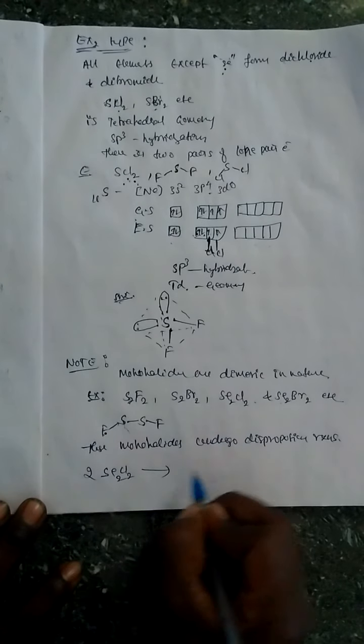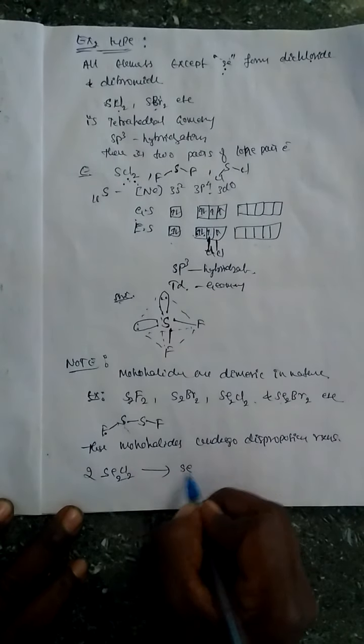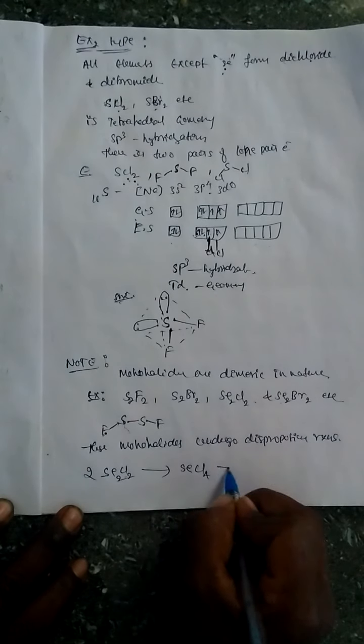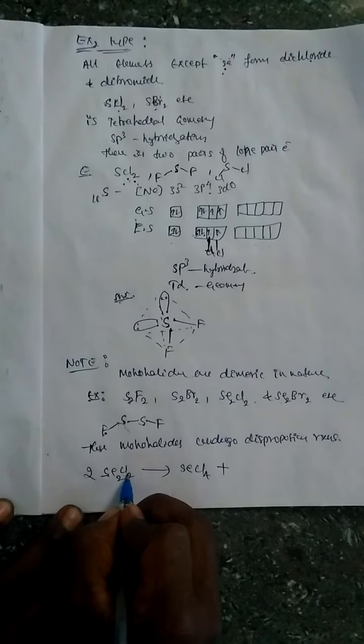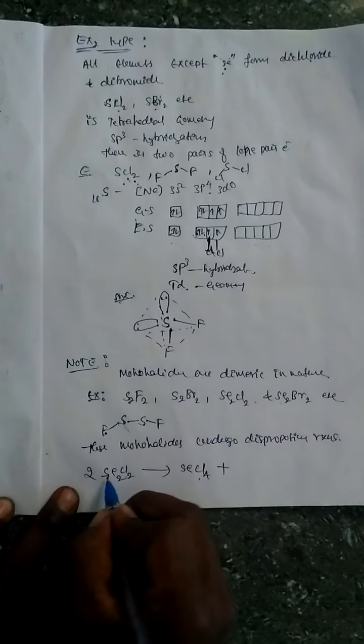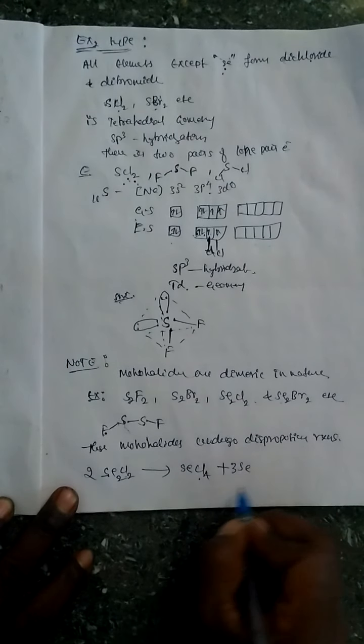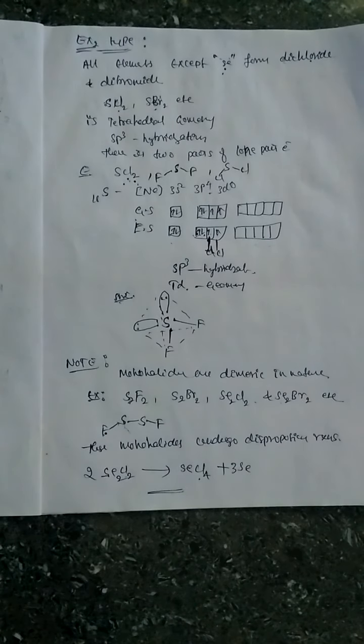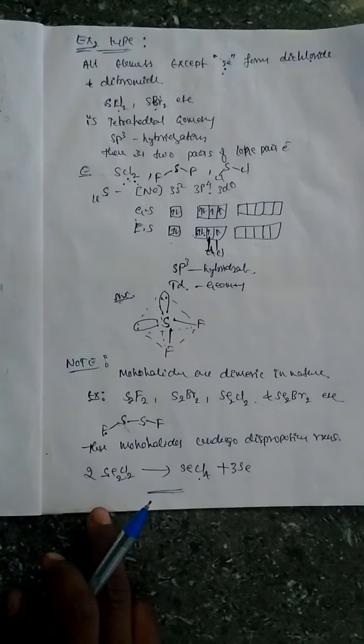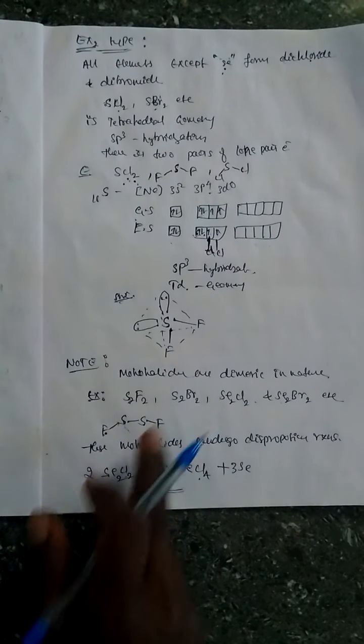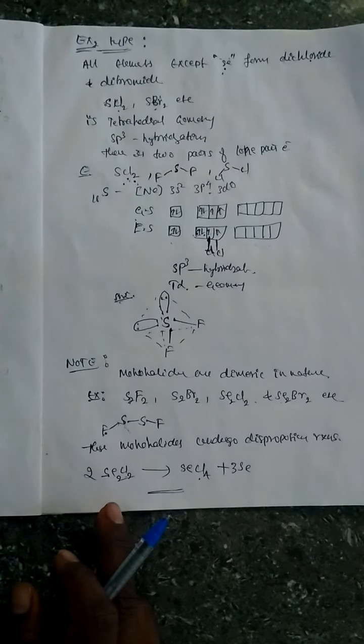Take 2 equivalents, you get SeCl4 plus the rest selenium. So this is the disproportionation reaction of monohalides. Here the chemical properties are completed. Later we will study compounds of the 16th group elements.